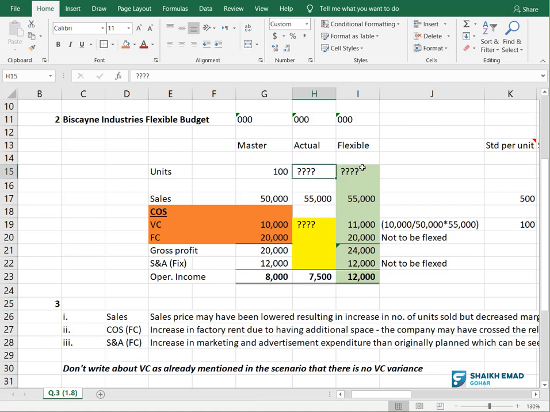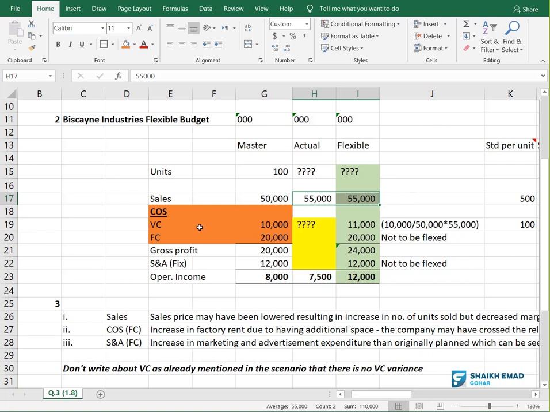So see, question mark, I don't know. If he is telling me, I will keep the same here. Now remember, he told you to take 55 million sales level as your flexible base. So remember, this is my base now. If units are not given, I will take revenue as my base, and I have done this.